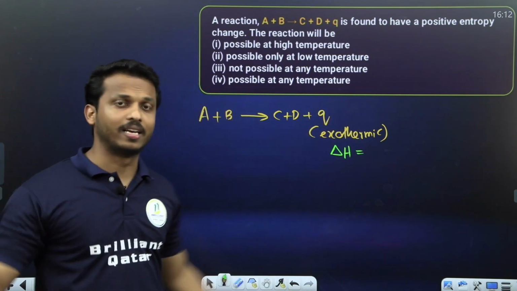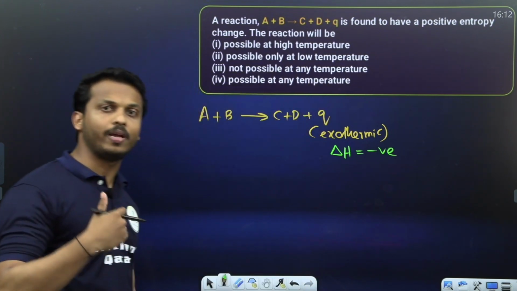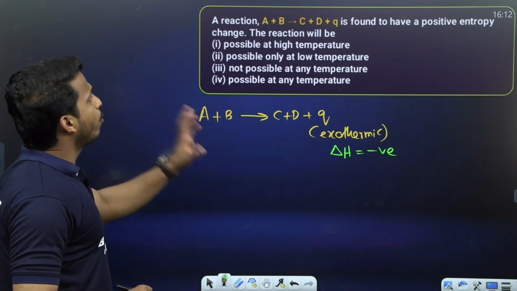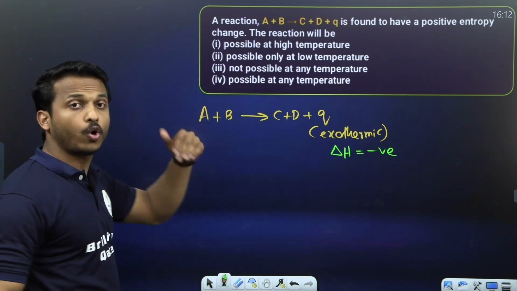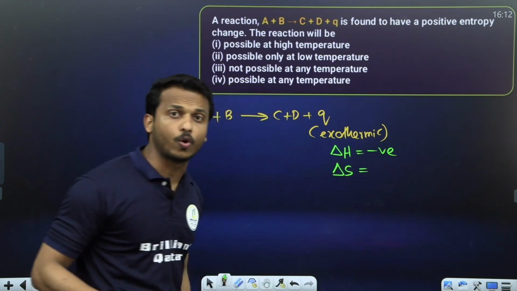Heat released means delta H sign is negative. Heat absorbed means enthalpy change is positive. Okay, now the reaction is found to have a positive entropy change. What is the symbol of entropy? You know, delta S.